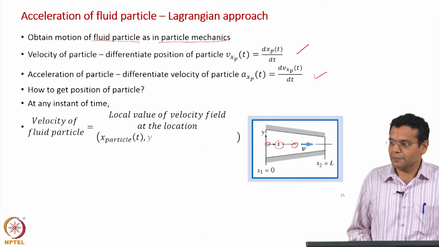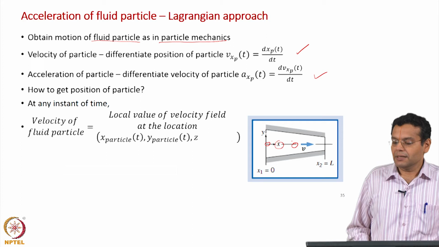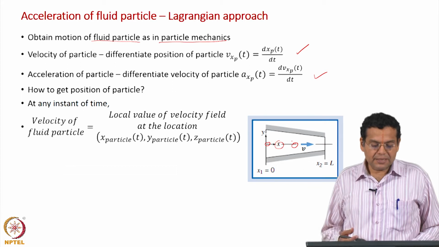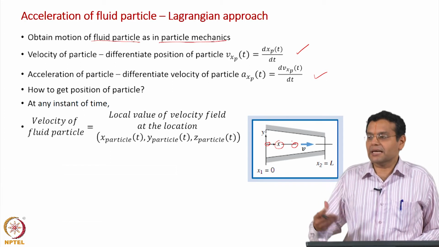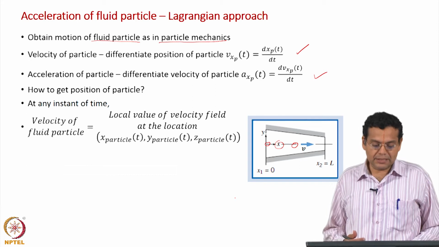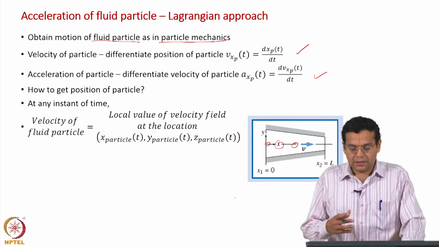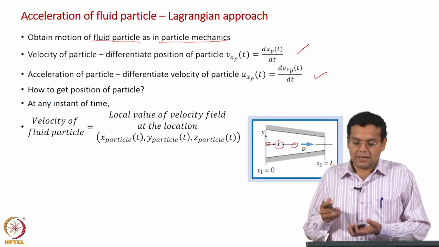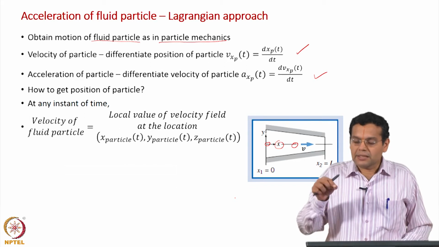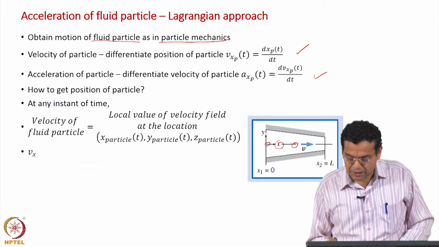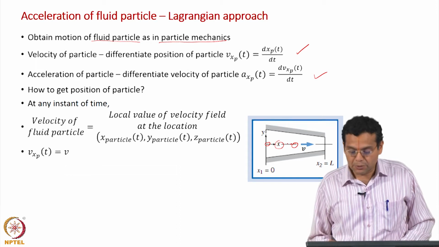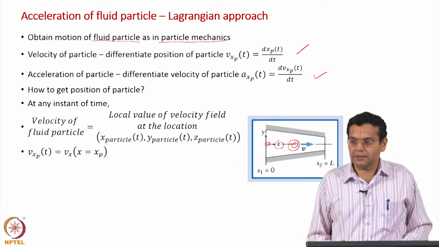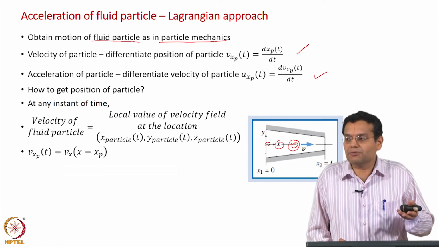At any instant of time, the velocity of the fluid particle is equal to the local value of the velocity field at the location. This does not mean that the Eulerian velocity is equal to the Lagrangian velocity. What it means is two ways of understanding this expression. You have a flow field, and then you are at a particular location. The velocity at this particular location is equal to the velocity of the fluid particle which happens to be at that location at that instant. After all, the fluid particle represents the flow. So, both velocities should be the same.